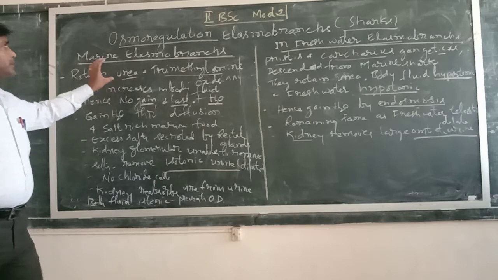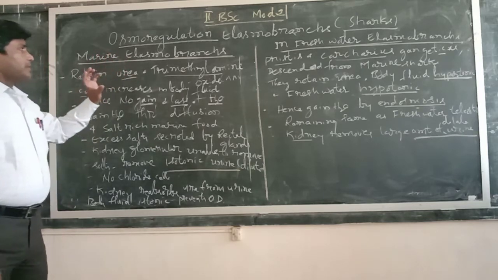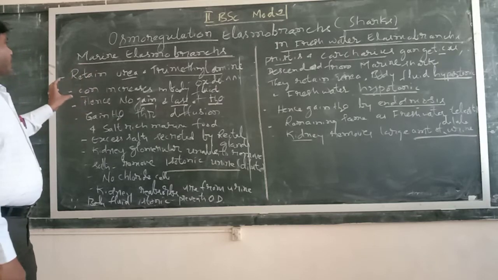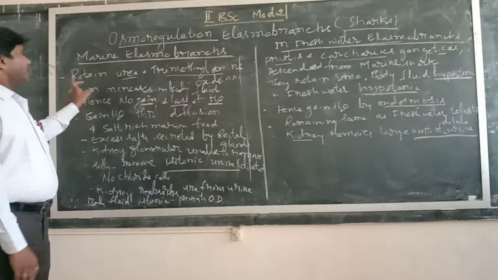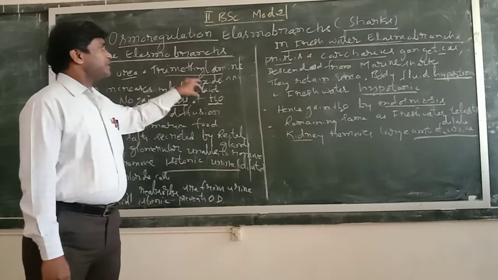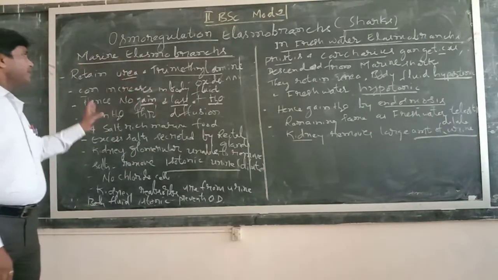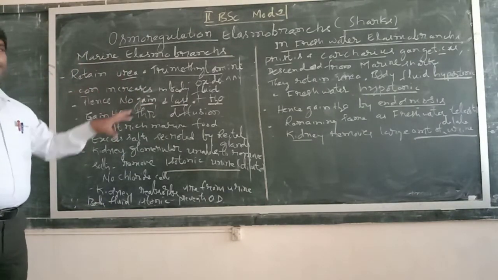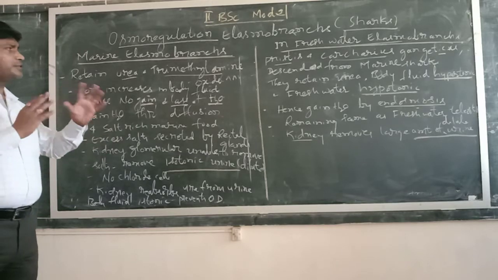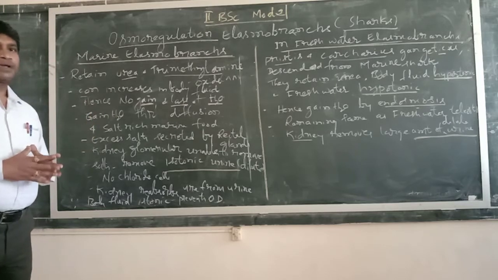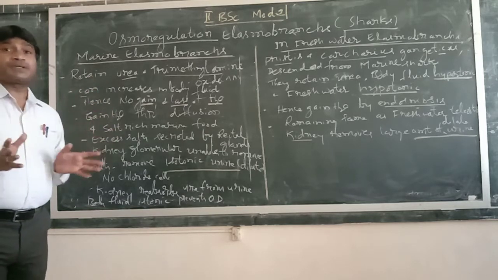So here in marine elasmobranchs, these fishes retain urea and trimethylamine oxide. Urea and trimethylamine oxide are a type of amino compounds. They retain them in the body, particularly in the blood and body fluids. Hence the concentration of the body fluid increases. So hence, no osmosis takes place.